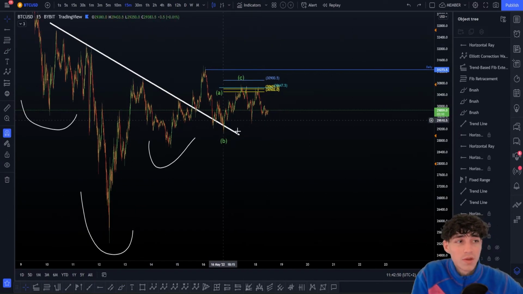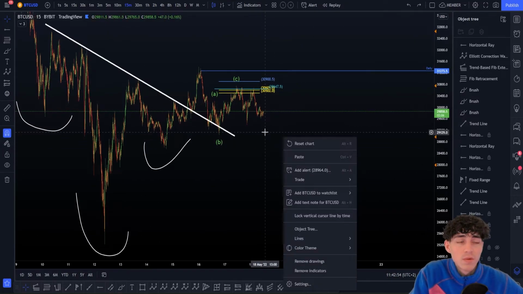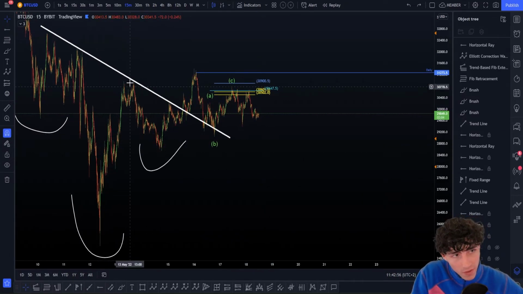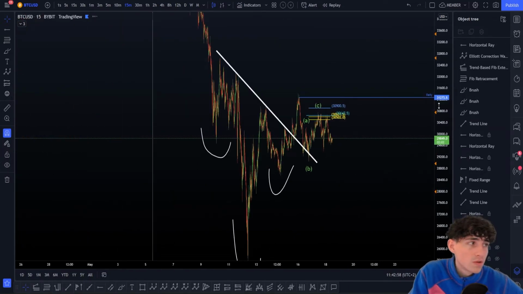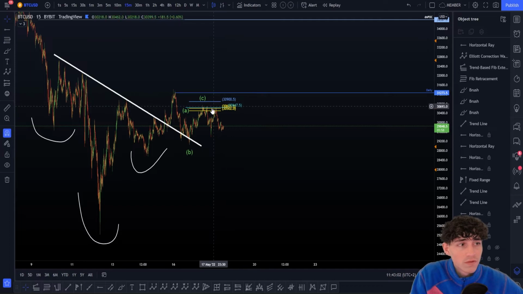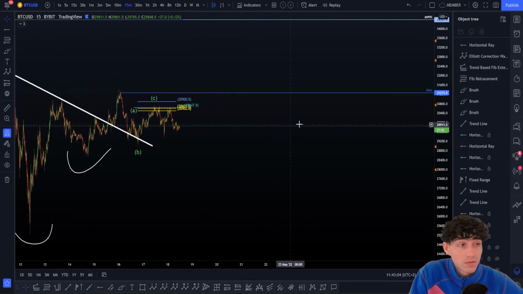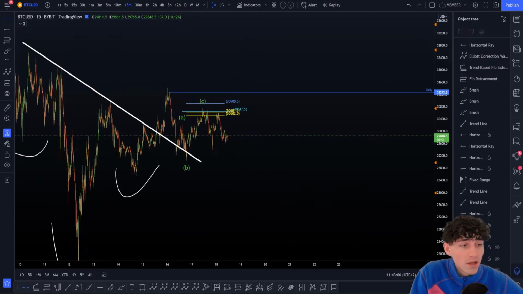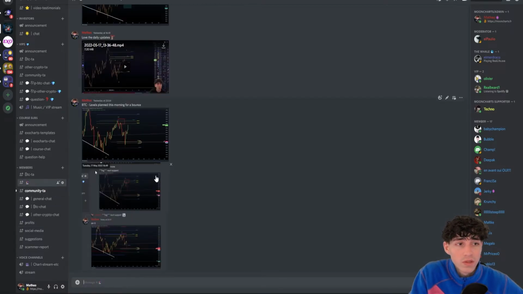That's why I'm just waiting a bit. I'm not doing a lot of updates these days because I'm waiting for some confirmations here, whether we confirm the 5 waves or not. So I just remain patient to find the trades for the day, how we have been trading this.